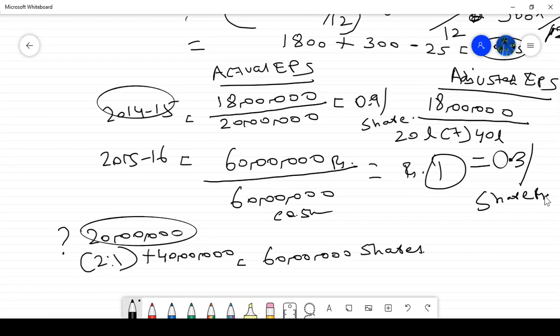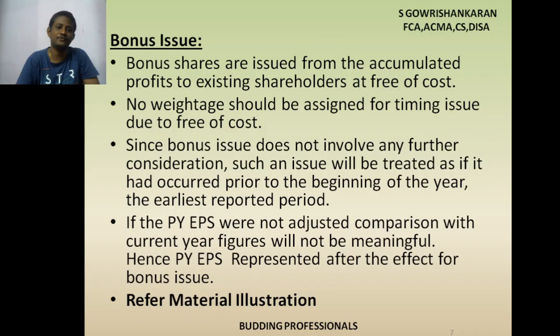If you go through this third bullet point, it says, since bonus issue does not involve any further consideration, such an issue will be treated as if it had occurred prior to the beginning of the year, the earliest reporting period. Normally earliest reporting period is previous year, because 2 years financial only we will present. So that is why we are giving effect for the previous years also. Okay, so bonus issue is over. We'll go to the next topic.